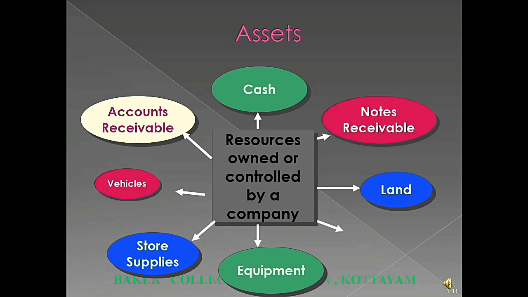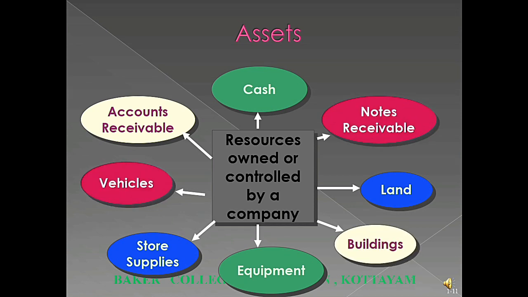What are assets? Assets are the resources owned or controlled by a company. For example, cash, notes receivable, land, building, equipment, store supplies, vehicles, accounts receivable, etc. An asset may be viewed as a resource owned or controlled by a company.